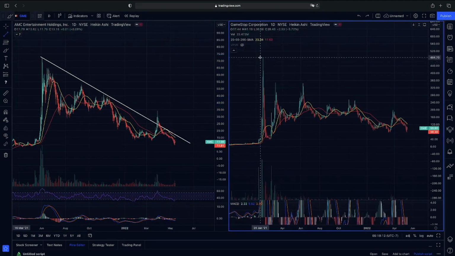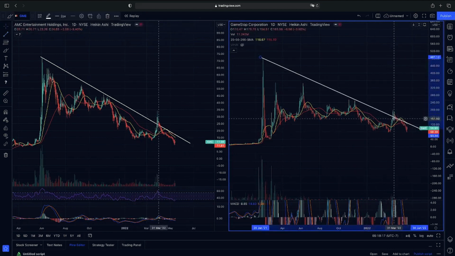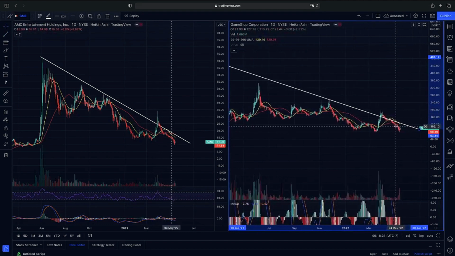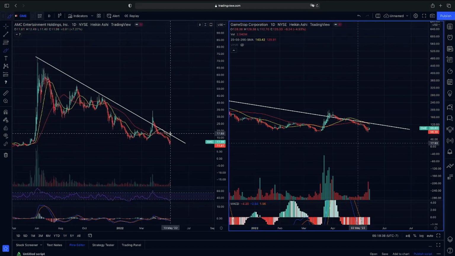And looking at GME, very similar to AMC, as you guys can see, we did have a break. We had a confident trade, a break back over 160, jumping up all the way to 200, what I would call a very confident breakout here. And as you guys can see, we do have our 20 now dropping below our 50. We do need to get our 20 back over our 50 on AMC and GME.